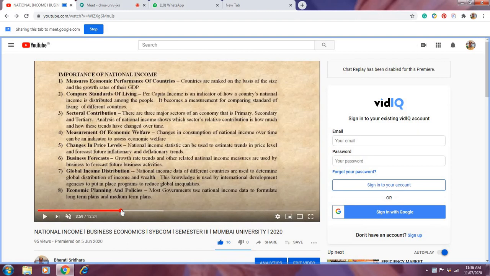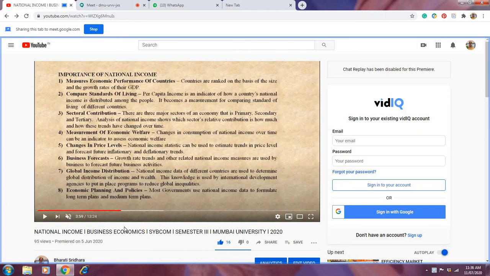Okay, because it is only reflecting whether there is positivity or negativity in economic welfare. For example, I can give you the current example. Now this corona is spreading like anything. If the government does not have the health facility, that means the government is not able to provide the welfare facilities, right? But if the government is giving us lots of facilities, so many things are available to us, that means economic welfare facilities are available to the people, and everything we get from the national income.